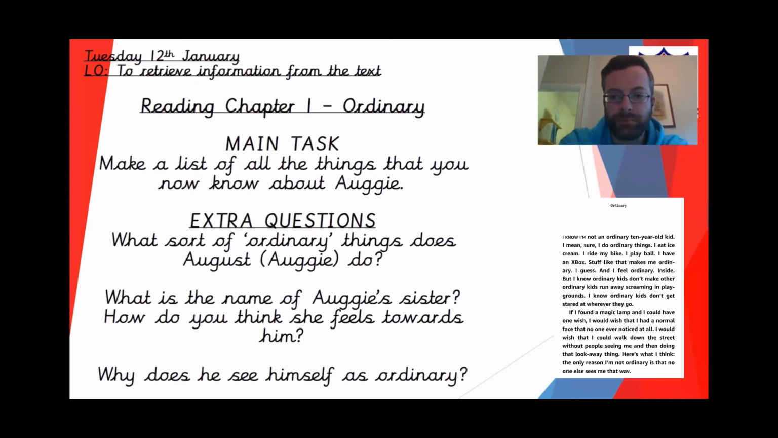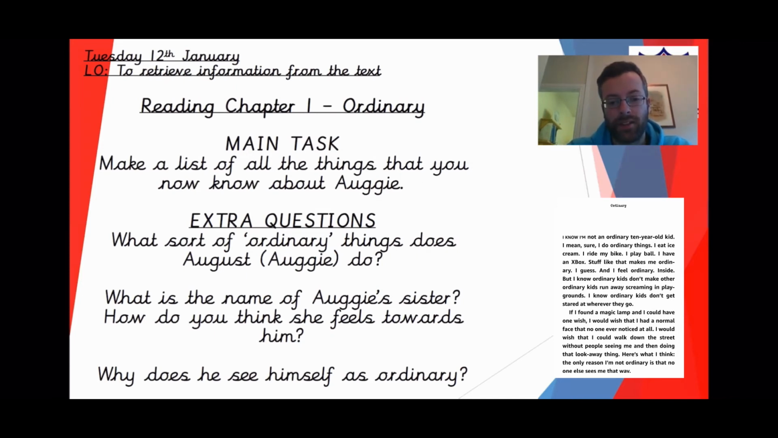Chapter 1, Ordinary. I know I'm not an ordinary 10-year-old kid. I mean, sure, I do ordinary things. I eat ice cream, I ride my bike, I play ball, I have an Xbox. Stuff like that makes me ordinary, I guess. And I feel ordinary inside. But I know ordinary kids don't make other ordinary kids run away screaming in playgrounds. I know ordinary kids don't get stared at wherever they go. If I found a magic lamp and I could have one wish, I would wish that I had a normal face that no one ever noticed at all. I wish that I could walk down the street without people seeing me and then doing that look away thing.